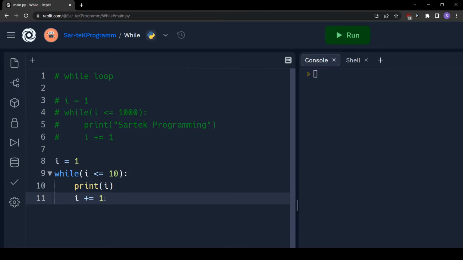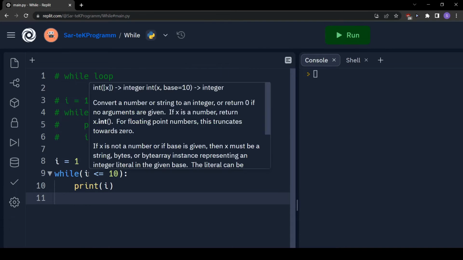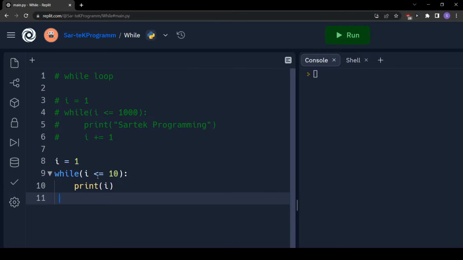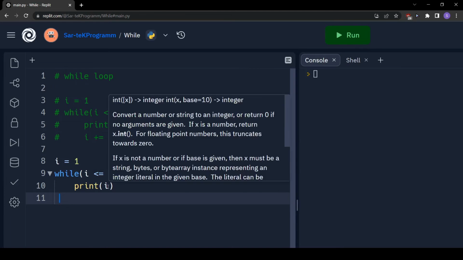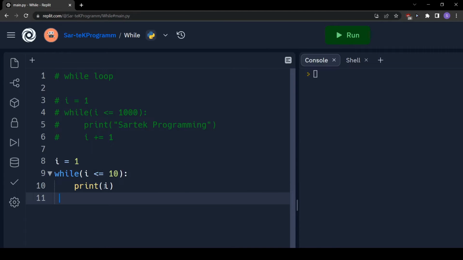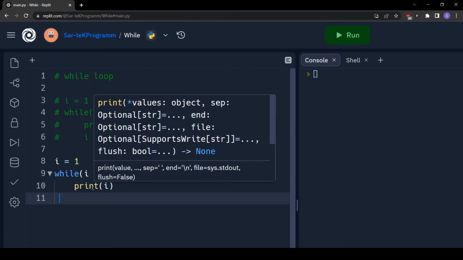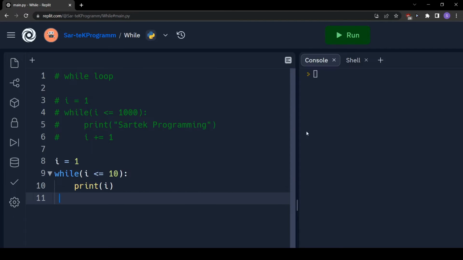And why do we need to increment? What if I didn't increment? So if I don't increment, the value of I will be forever 1, and it will be forever true. I will be 1, and we will check is 1 less than or equals to 10, and since it is true, we will go inside and we will print 1. Then we will come again, value is again 1, print again 1. So this will go on forever. This is an infinite loop condition, and we have to avoid this.